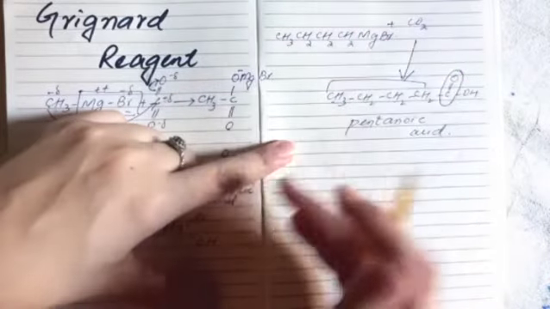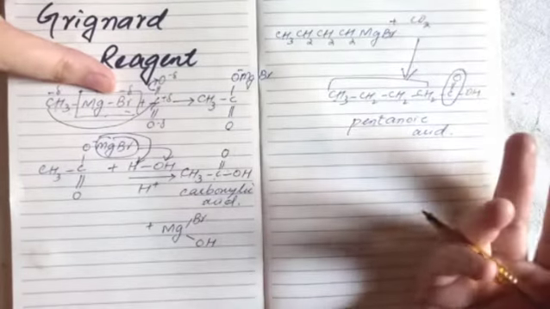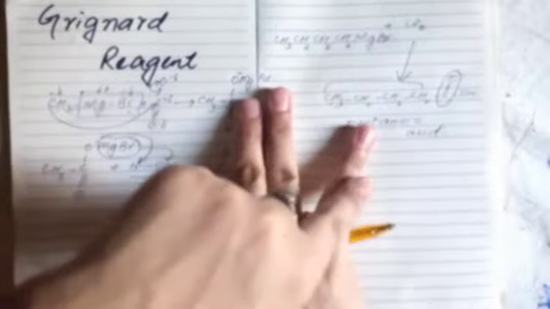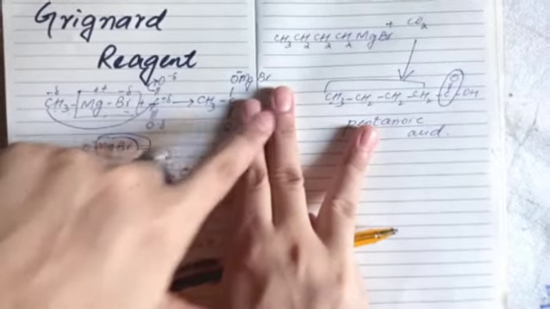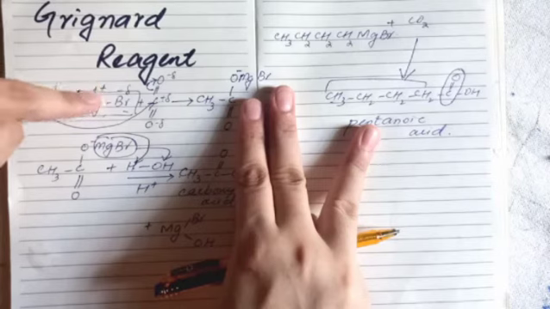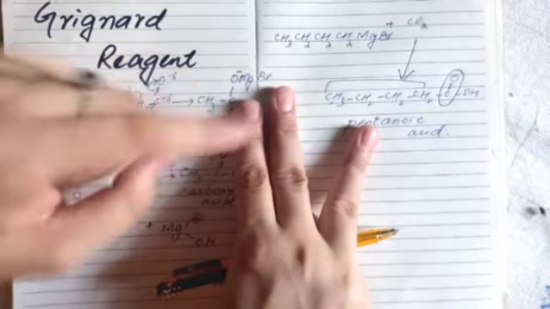Similarly, if you have to prepare a 3 carbon carboxylic acid, that is propanoic acid, 1 carbon will come from carbon dioxide and 2 carbons will come from a Grignard reagent. So your Grignard reagent will be CH3, CH2, MgBr.